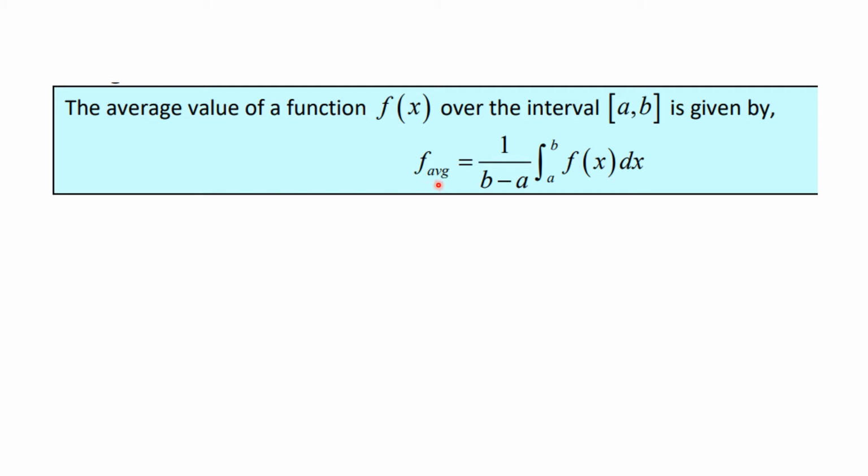The average value is 1 over the length of the interval, which is going to be b minus a, because b is bigger than a. And then this is going to be the integral from a to b of f of x dx. This is a number, that's a number, and so this whole thing ends up being a number.